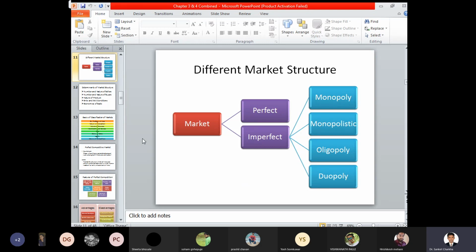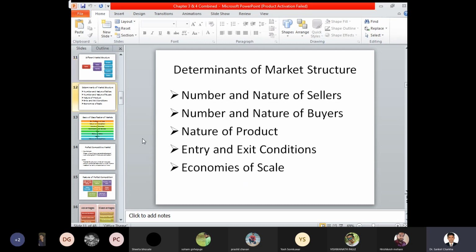In a perfect market, all the factors of production are mobile and quite stable, and accordingly we have seen the various features of a perfect competitive market. An imperfect market is further divided into monopoly, monopolistic competition, oligopoly, and duopoly. There are four types of imperfect market conditions.